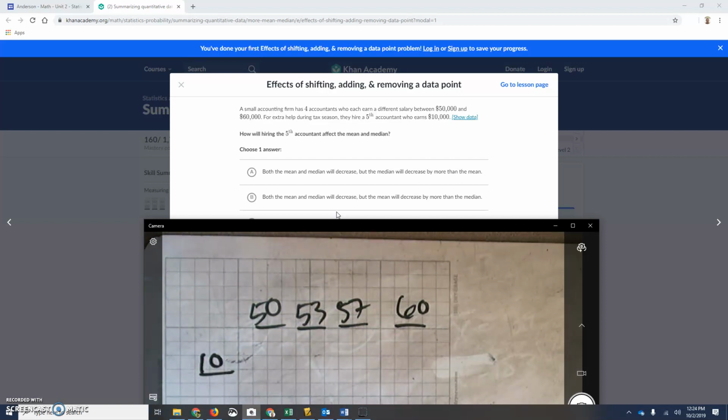10,000. I thought that was going to be more. Well, I just put it in the wrong spot. So now we have someone that makes a lot less money. What's going to happen to both our median and mean?